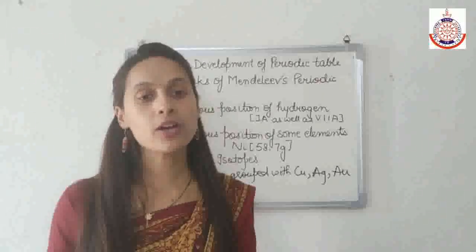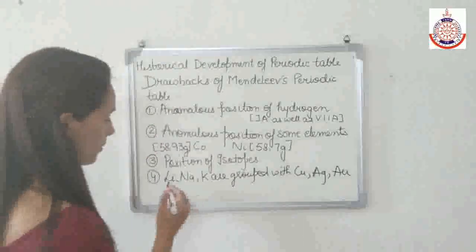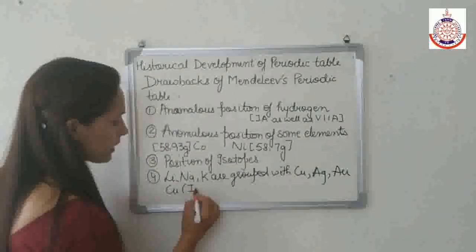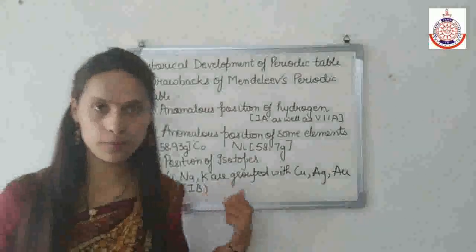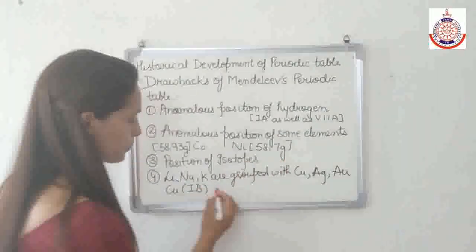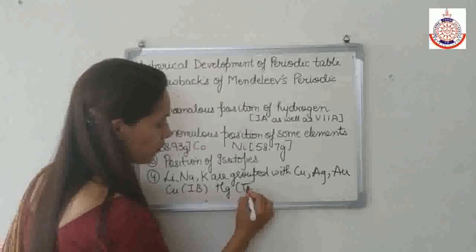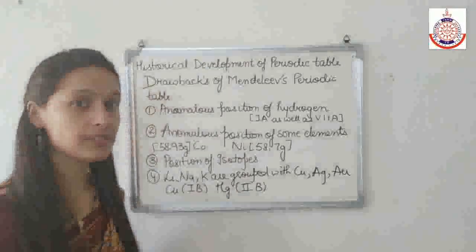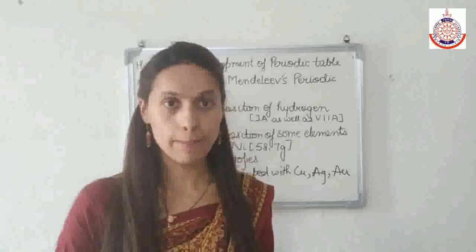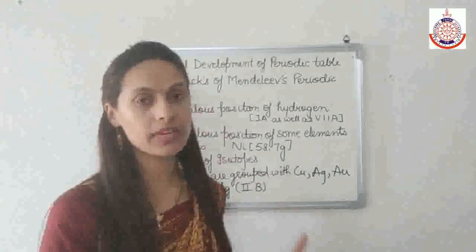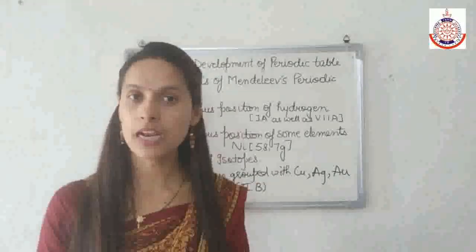Similarly, copper is present in 1B group, whereas mercury is present in 2B group, although these two elements have similar properties. Being similar in property, these two elements are present in different groups.